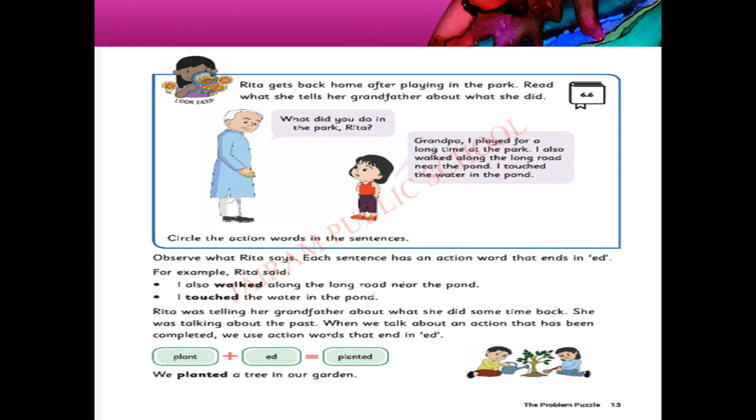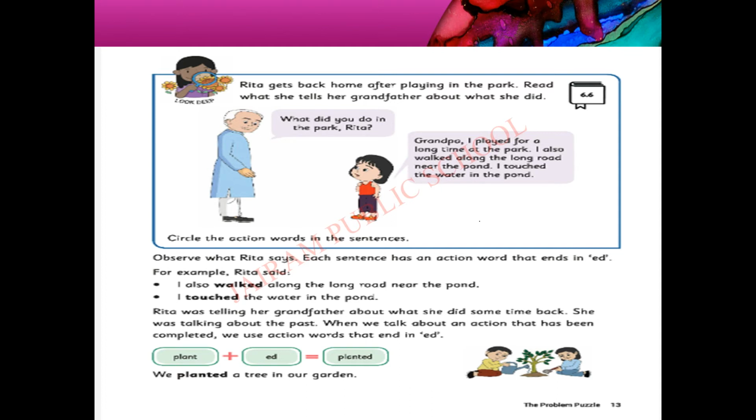Number 1, she played for a long time. Number 2, she walked along the long road. Number 3, she touched the water in the pond. Okay, this is what happened. Circle the action words in the sentence. So, here we have to circle the action words in this sentence and this sentence.